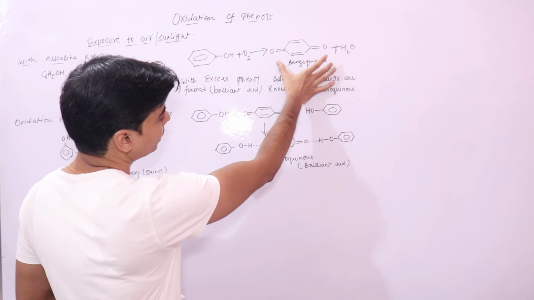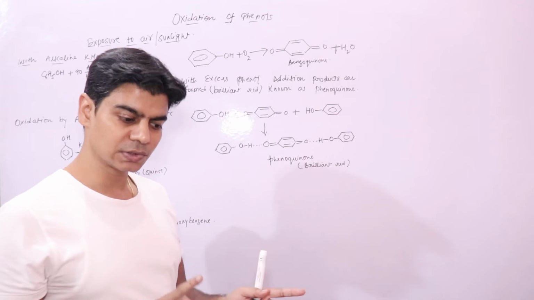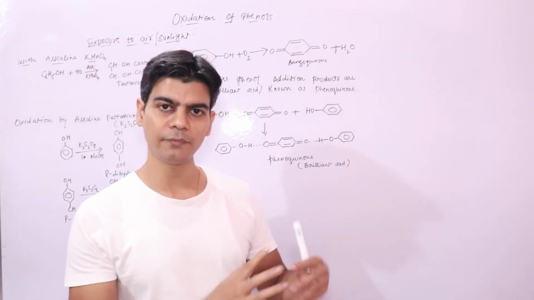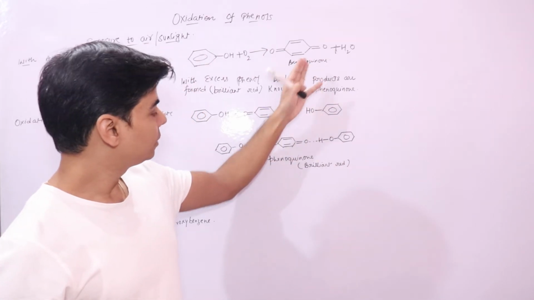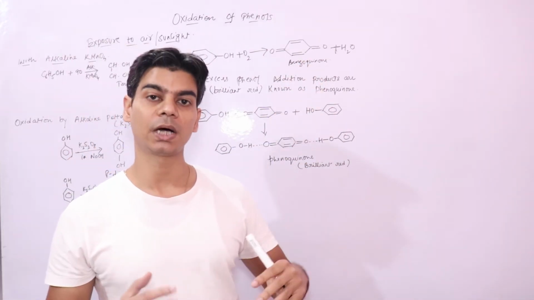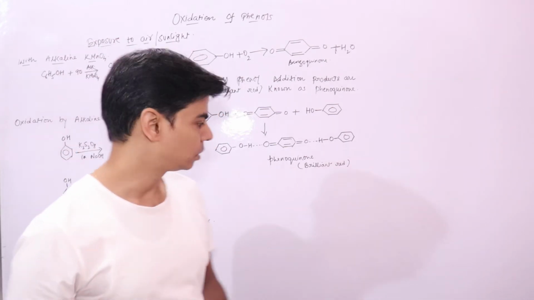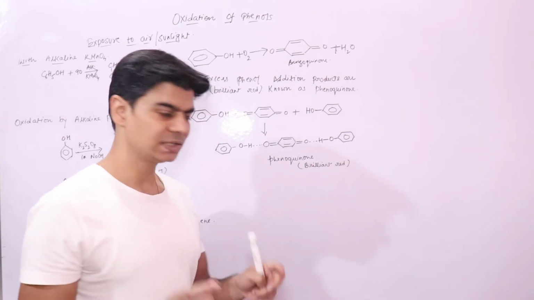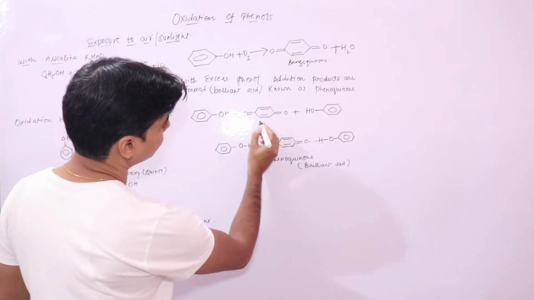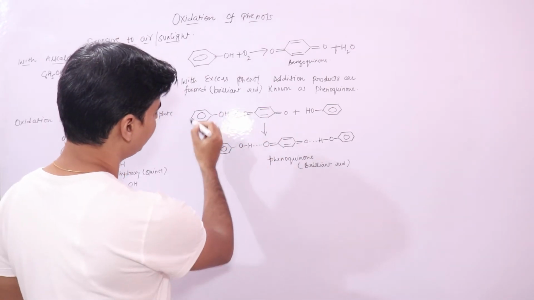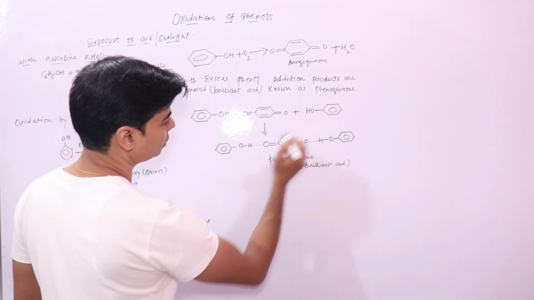So when this benzoquinone reacts with excess of phenol, it forms hydrogen bonding with excess of phenol. Basically, this benzoquinone will form hydrogen bonding with other phenol molecules to form addition products, which we call phenoquinone. This phenoquinone has a brilliant red or pink color. You can see this is your phenoquinone. It will react with excess phenol, that is, with other phenol molecules. Here you have phenol, here you have phenol.